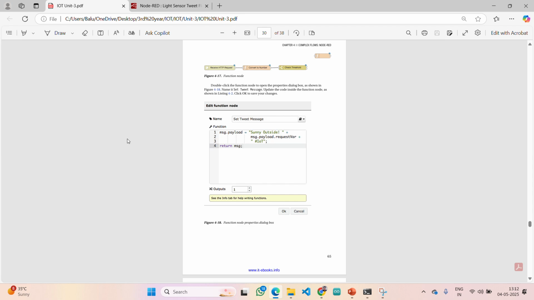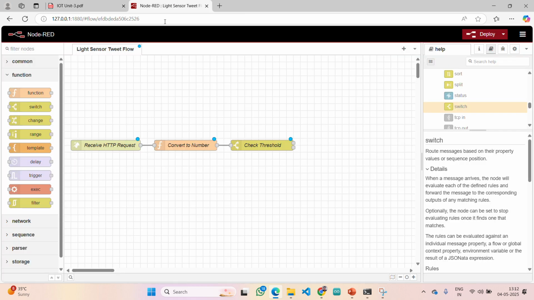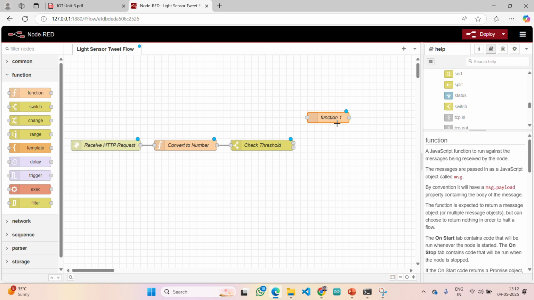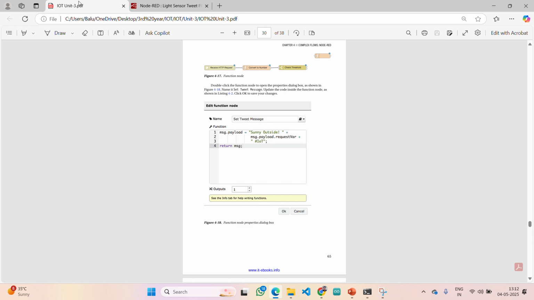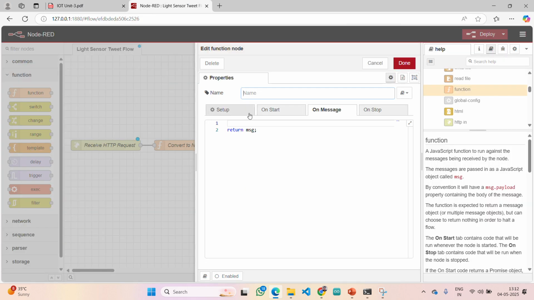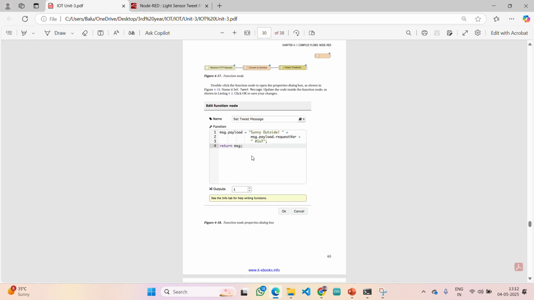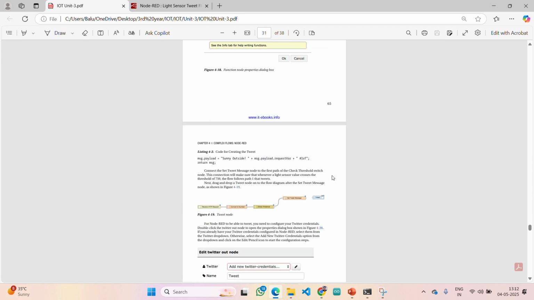Now again they have taken one function node. So let me take again the function node. You need to simply drag and drop. Double click on that and just rename it as set the tweet message, nothing but what message you are willing to send to Twitter actually. That's the meaning here. Set tweet message, that complete message is present here. Let me copy it.